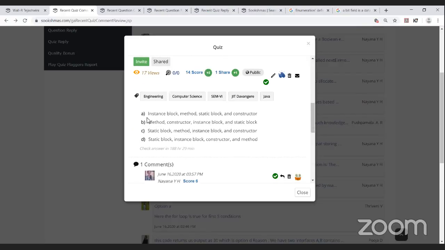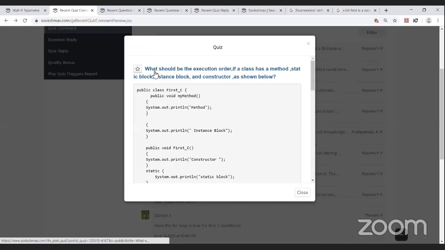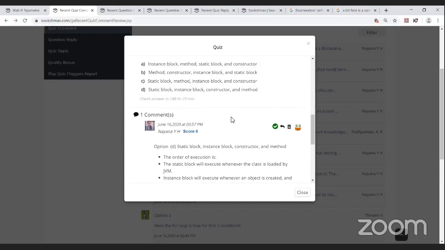Yes, and the options she has mentioned: instance block, method, static block and constructor; method, constructor, instance block and static block; method, instance block and the constructor; static block, instance block, constructor and the method. She is asking the order in the question. She's particularly asking what should be the execution order if a class has a method, static block, instance block and a constructor as shown below. Yeah, she's asking particularly the order.